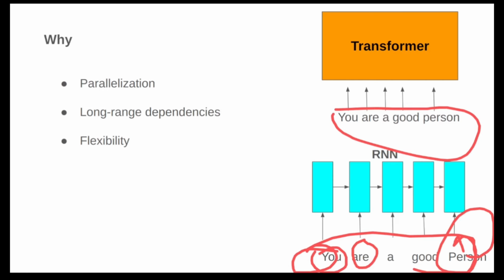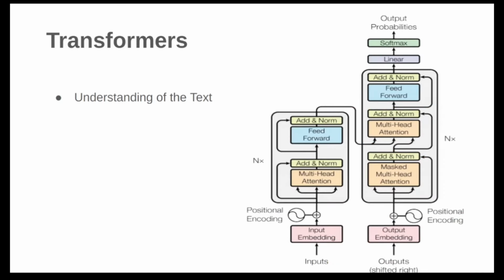Now let's talk about how they are that capable. What is happening behind the scenes? I guess you have seen this architecture, right? This is the architecture of transformers. So let's break it down for you. This part is called the encoder and this part is called the decoder. The encoder is mostly for understanding the text and the decoder is mostly for generating stuff. We'll first talk about the encoder and go through each layer and simplify it for you, and then we'll go to the decoder and simplify each layer for you.